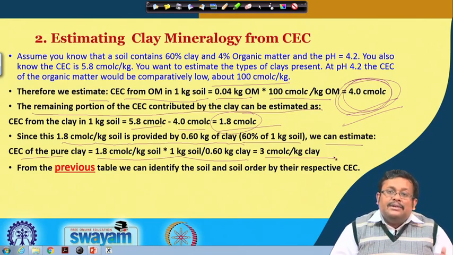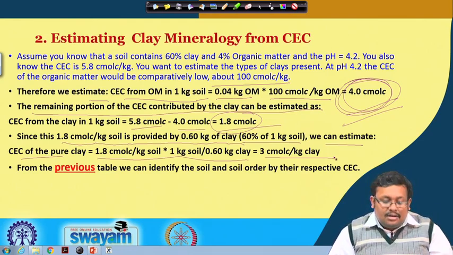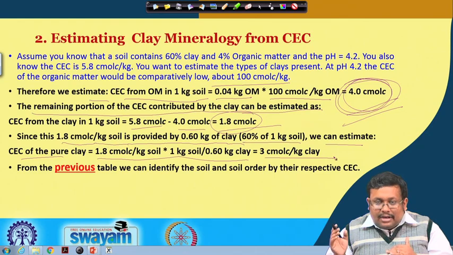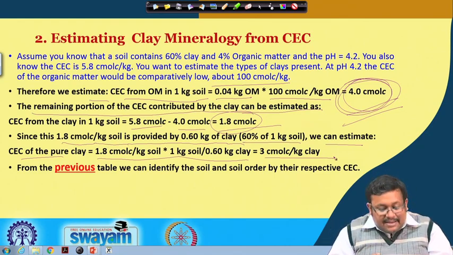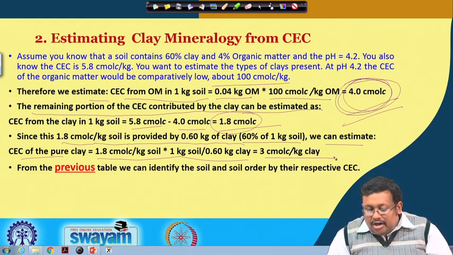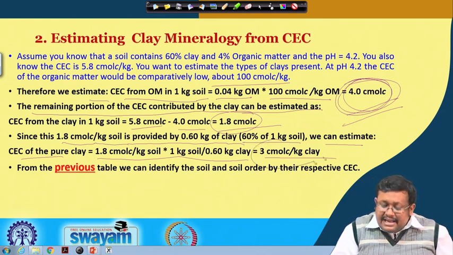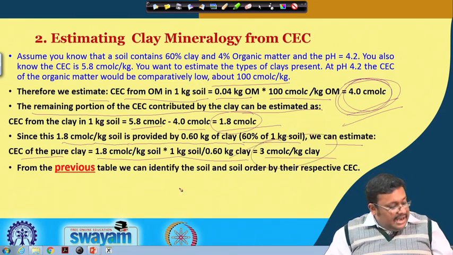Now, from the previous table which I showed you, if you compare that table, we can identify the soil order by their respective CEC. Now we are getting 3 centimole charge per kg of clay.